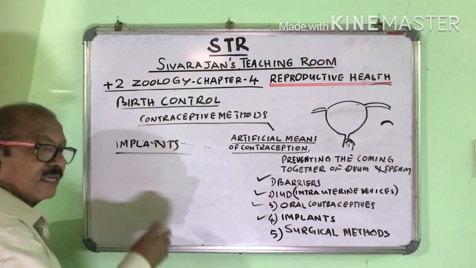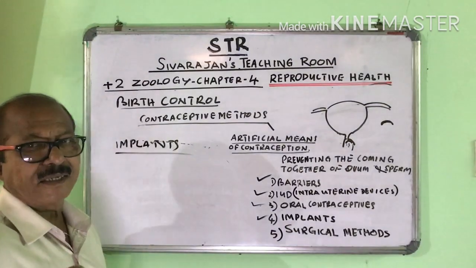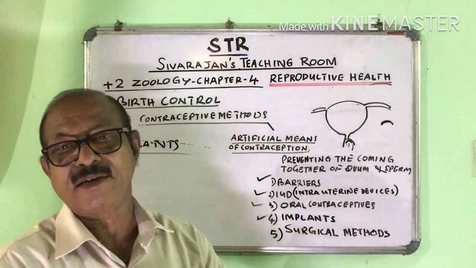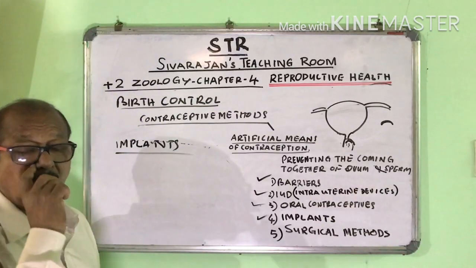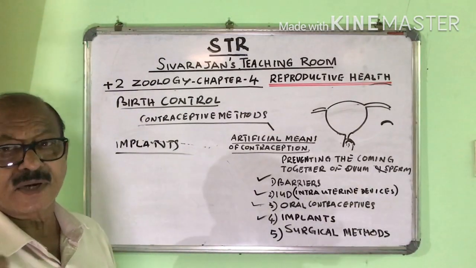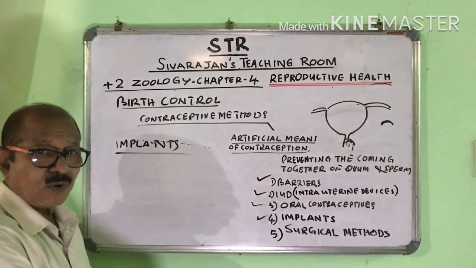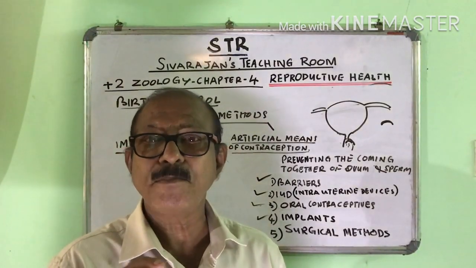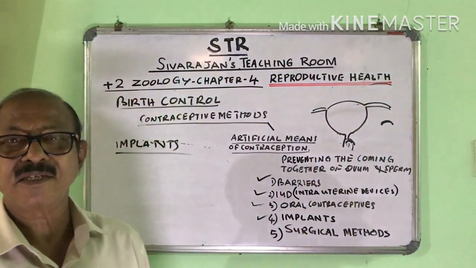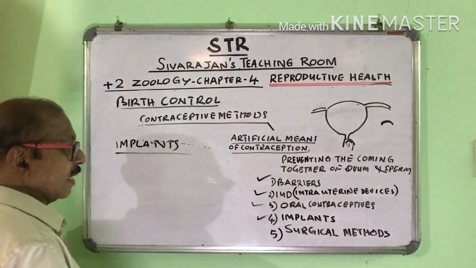So implants are small, needle-like devices which are kept under the skin. And how do they work? They release progesterone or a combination of progesterone and estrogen, and these hormones make the uterus unsuitable for implantation. So pregnancy doesn't develop. So there are implants.